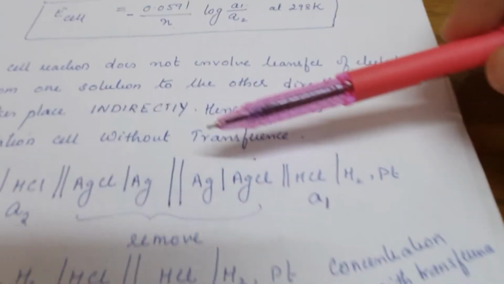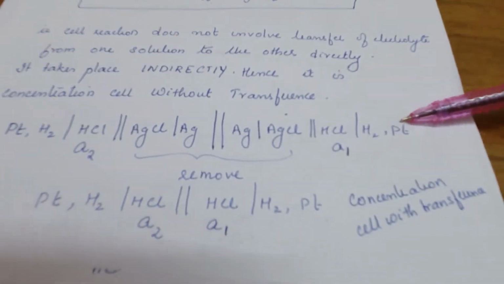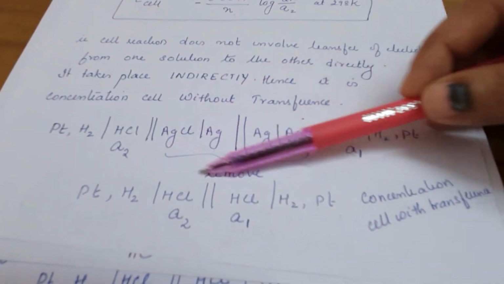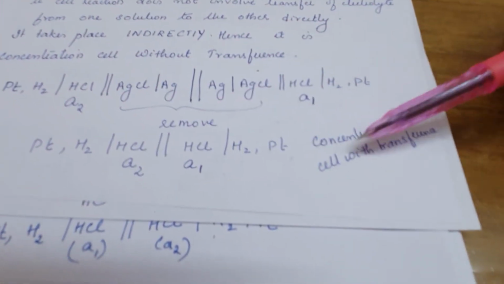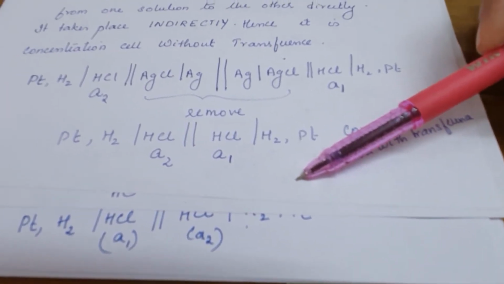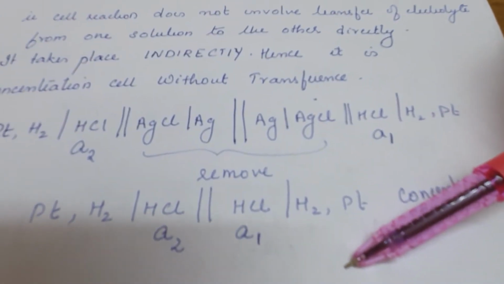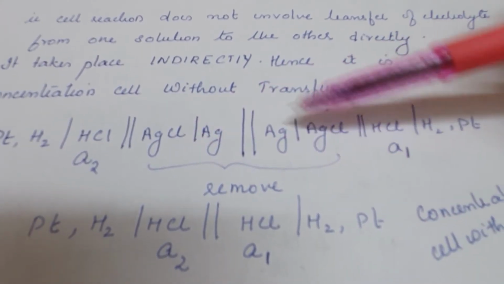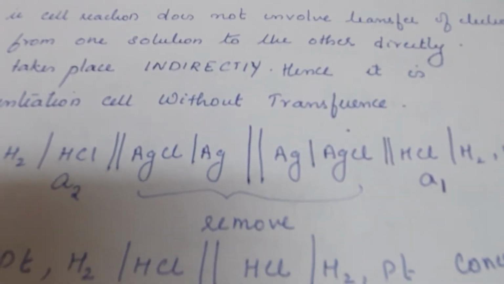And you can know that this is the cell we set up. In the middle, if you remove it, it will convert to concentration cell with transfer. So that is concentration cell without transfer.